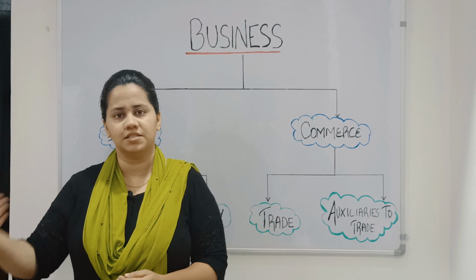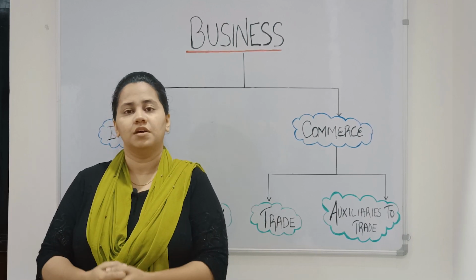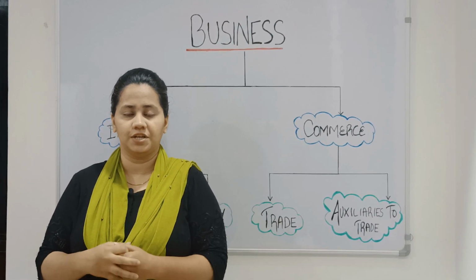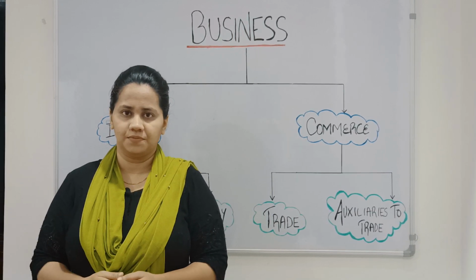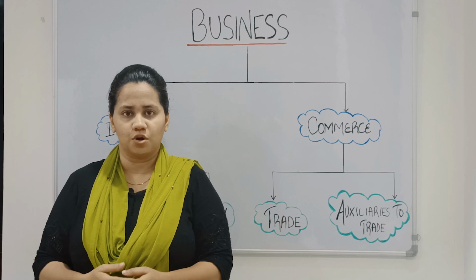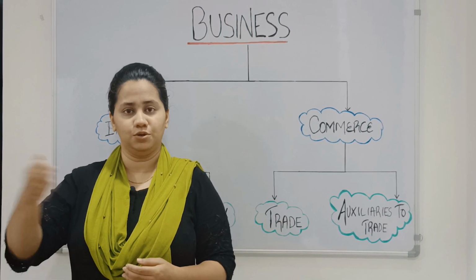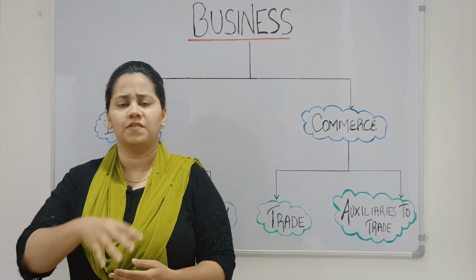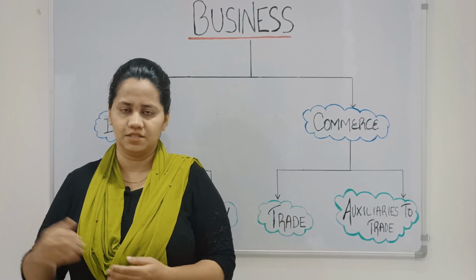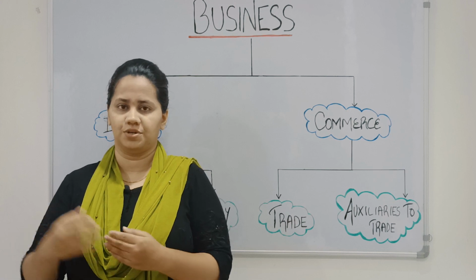So warehousing is another aid to trade. Thirdly, banking facilities, wherein you have to make payments through banks. So banking is another aid to trade. Fourthly, it can also be insurance, because when the goods are coming from Delhi to Goa, there could be damages due to loss in transit. In order to cover those risks, you take insurance. So insurance is another aid to trade.